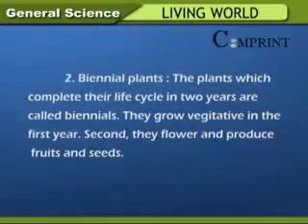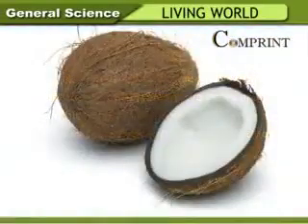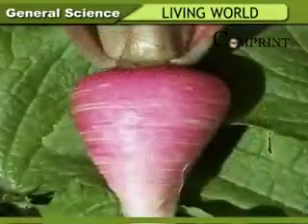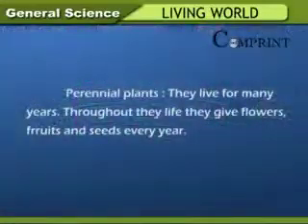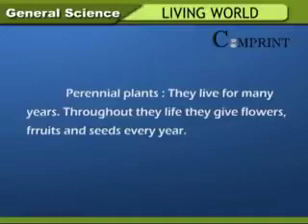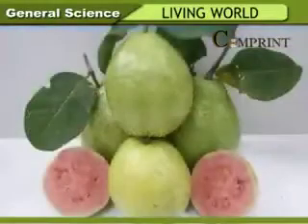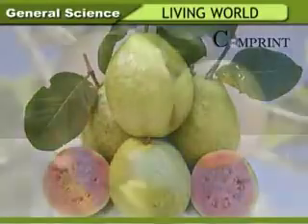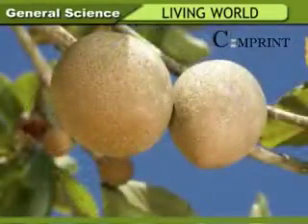Biennial plants. The plants which complete their life cycle in 2 years are called biennials. They grow vegetatively in the first year. Second year, they flower and produce fruits and seeds. Example: carrot, beetroot, radish. Perennial plants. They live for many years. Throughout their lifetime, they give flowers, fruits, and seeds every year. Example: mango, neem, guava, tamarind, sapota, coconut.